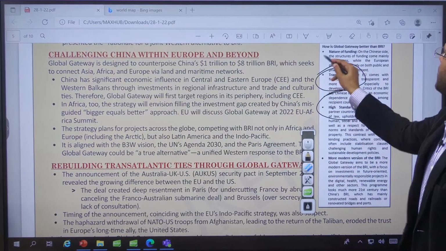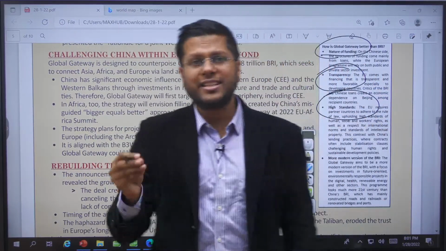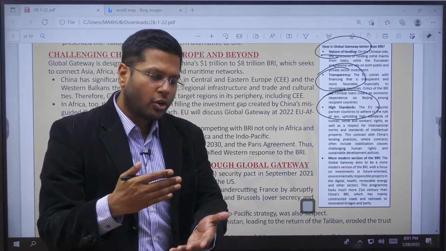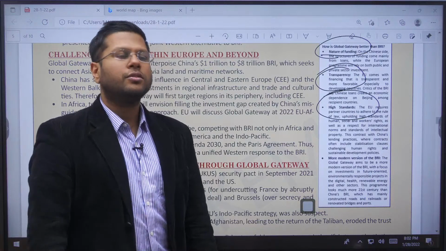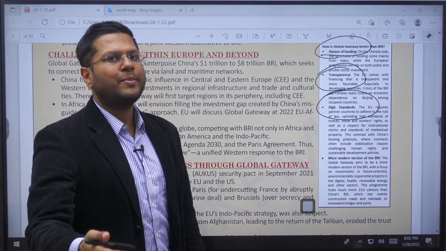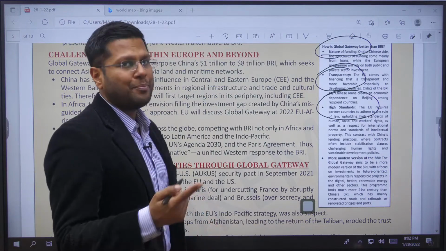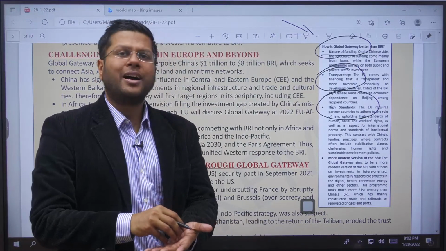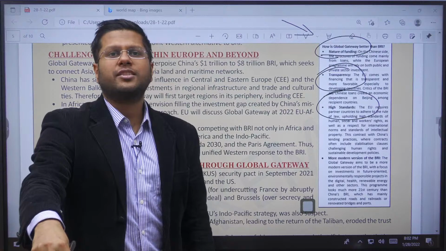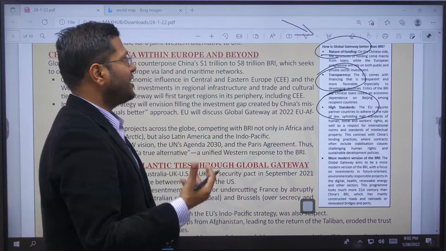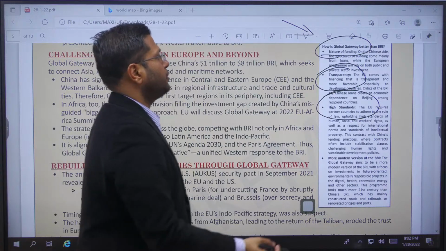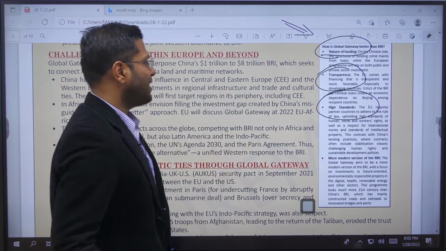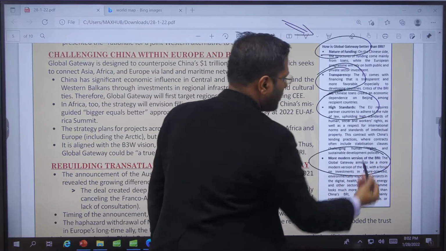There is more transparency. Nature of funding is such that private sector also gets incorporated. China largely funds these projects as a loan, and once you are not able to repay it back, then is when China starts to have those pacts where we will administer this. It will be on a lease for 99 years, for example. Whereas what EU does is it says that fine, our private sector will participate and it will establish its project there. So it will carry it out by itself. It will participate by sharing the profits, right? So complete dependence will not be on the host country. It will also be on the private sector which is participating, right? So this is a more modern version of BRI, right?